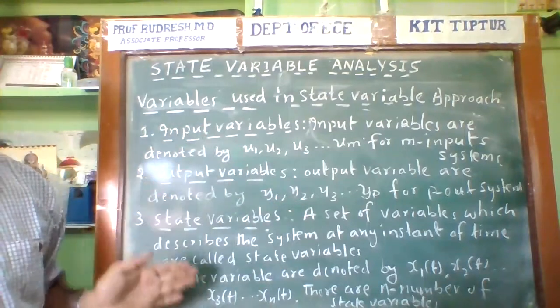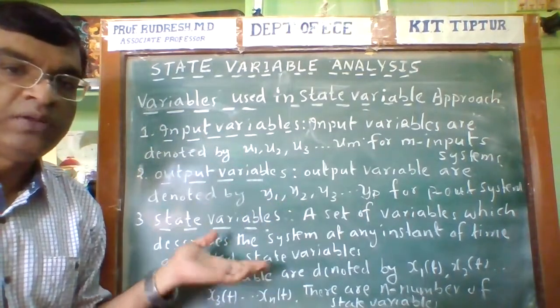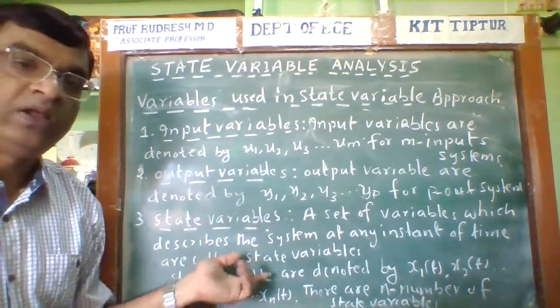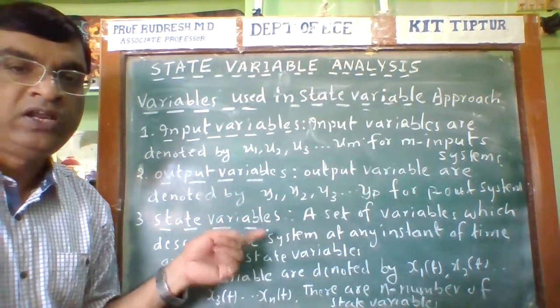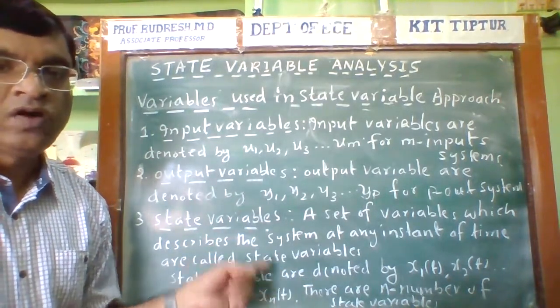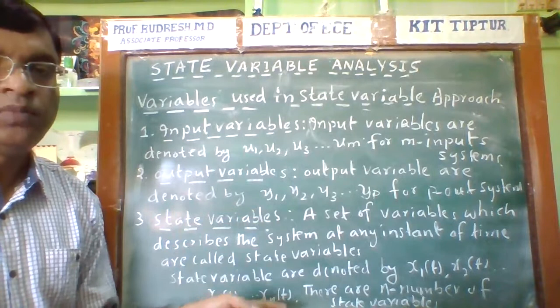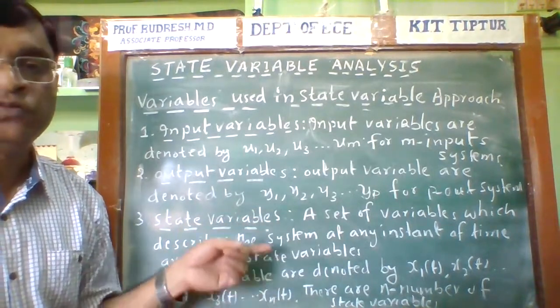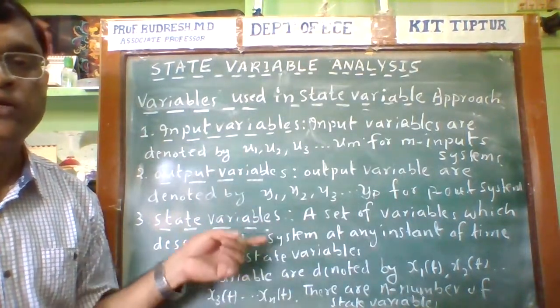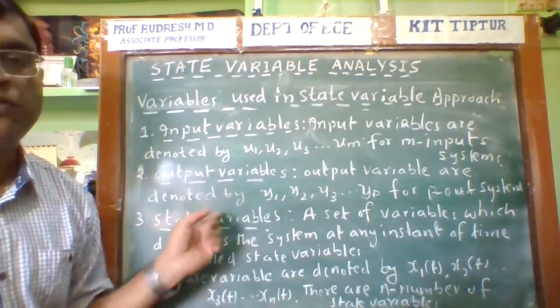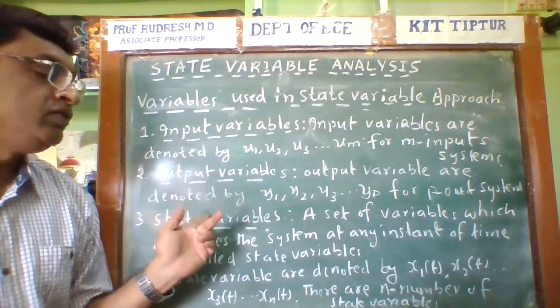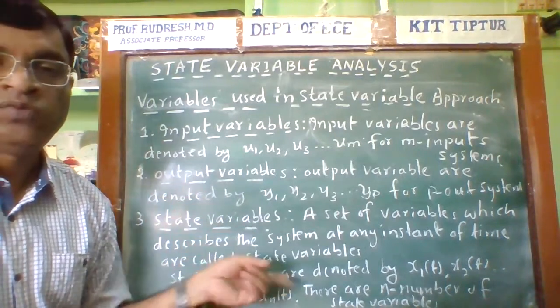And also there is the intermediate variable, the state variable. Another important one is the state variable. A set of variables which describe the system at any instant of time is called the state variables. The definitions are also likely to be asked in the examination: what is state or what is state variable.